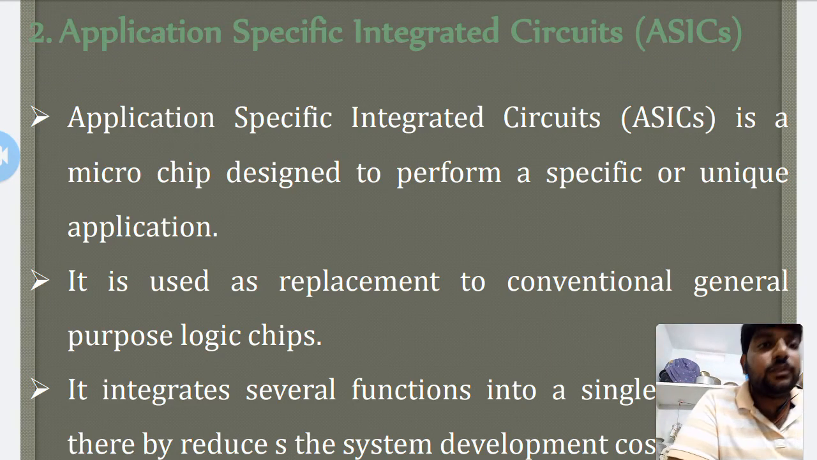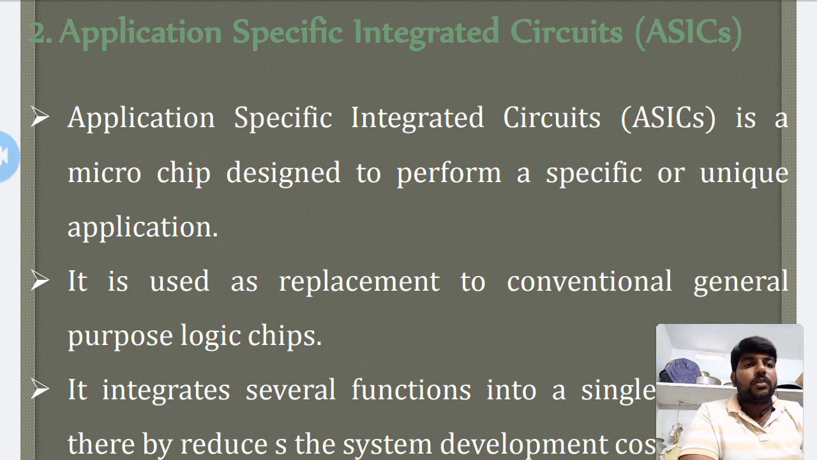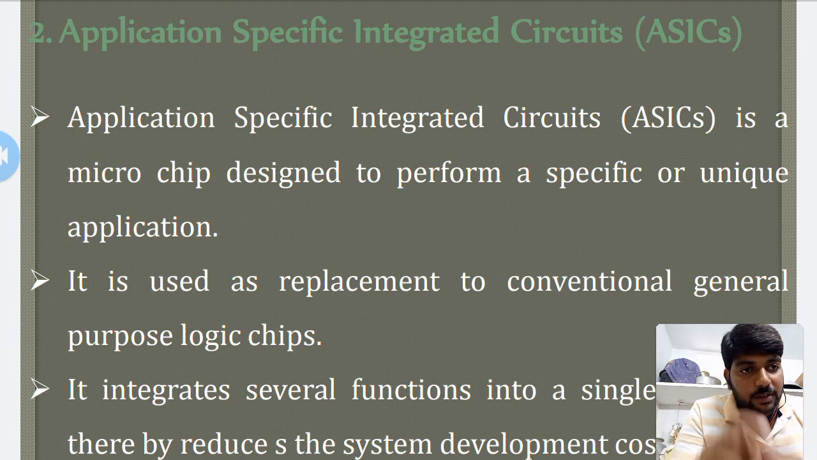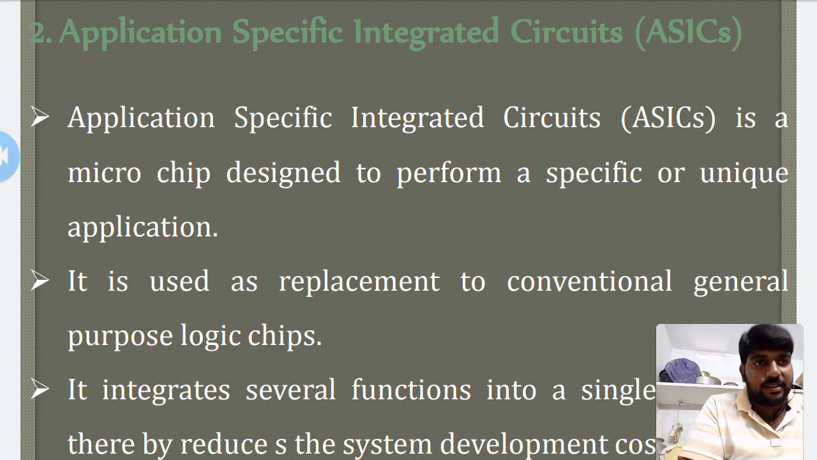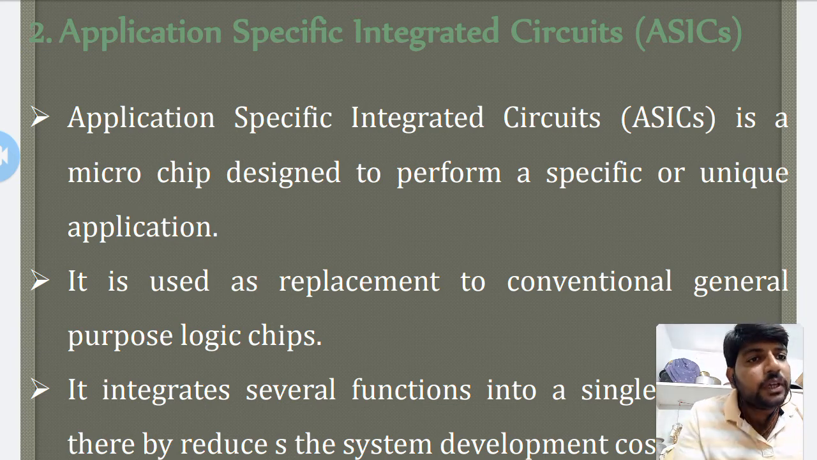Hello everyone, in this video we are going to discuss the core of the embedded system, the continuation of the previous video. In the first video we discussed general purpose and domain specific processors. Coming to the second one, the application specific integrated circuit, that is ASIC. An application specific integrated circuit, ASIC, is a microchip designed to perform a specific or unique application.